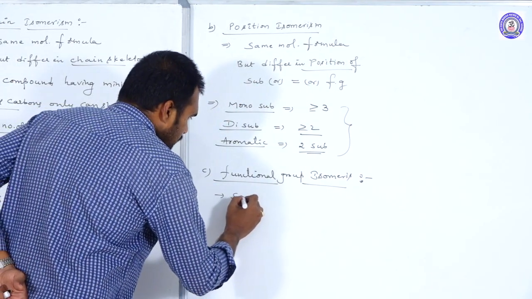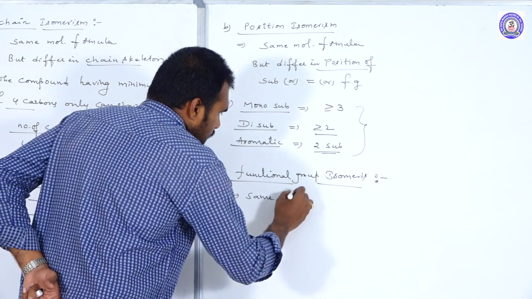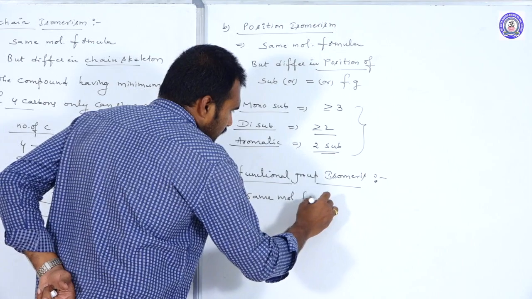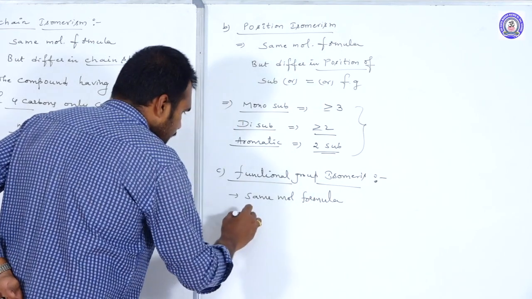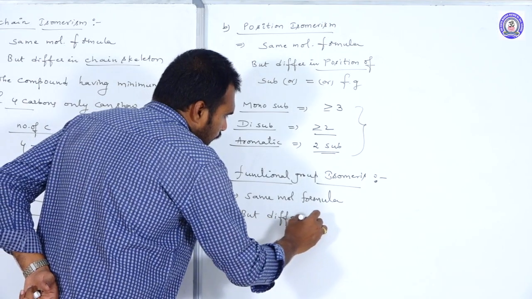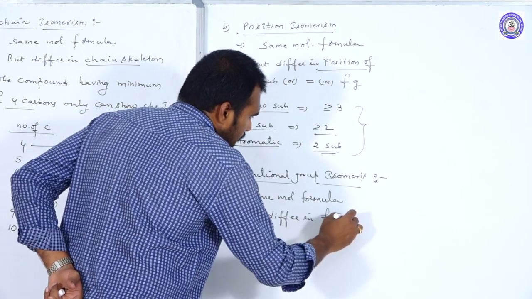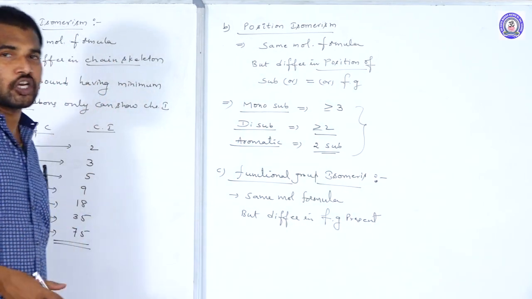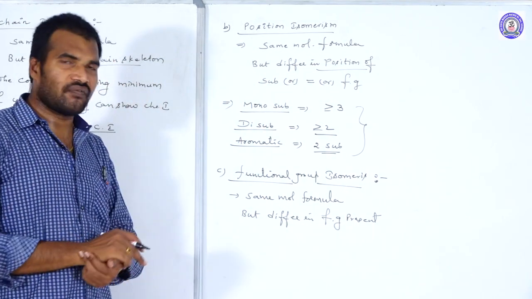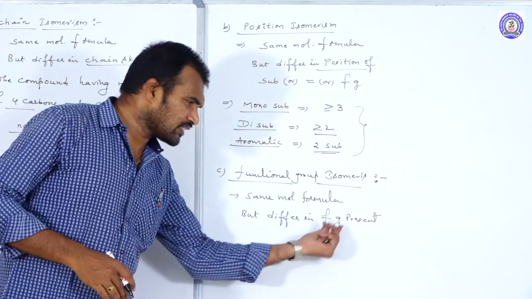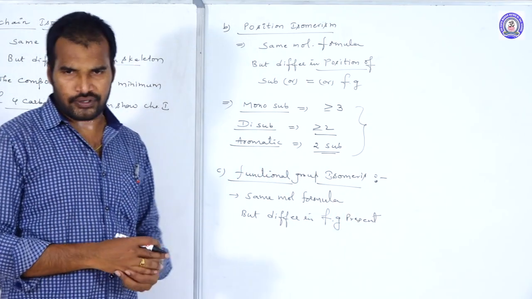These isomers have the same molecular formula, but they differ in the functional group present in them. And that pair of isomers we call functional group isomers. Because of the difference in the functional group, they show different properties.